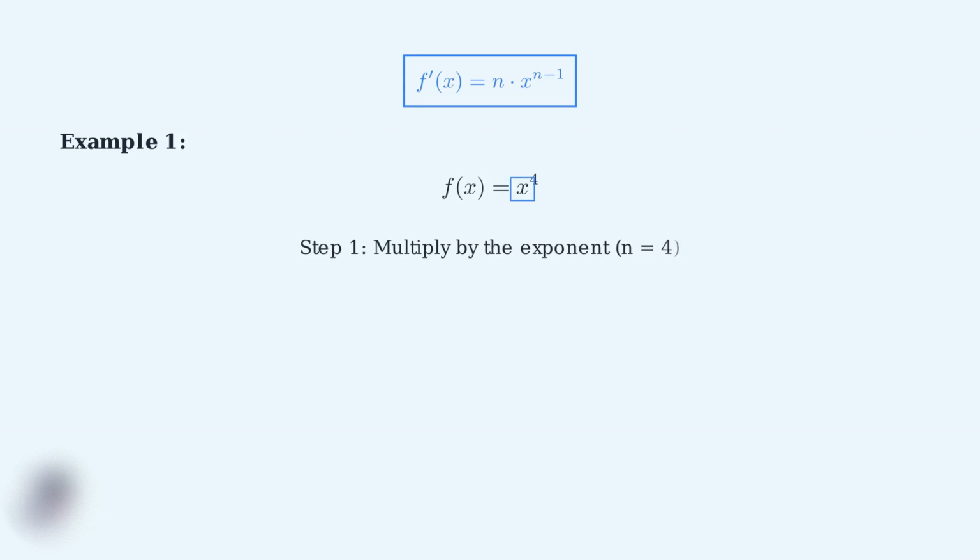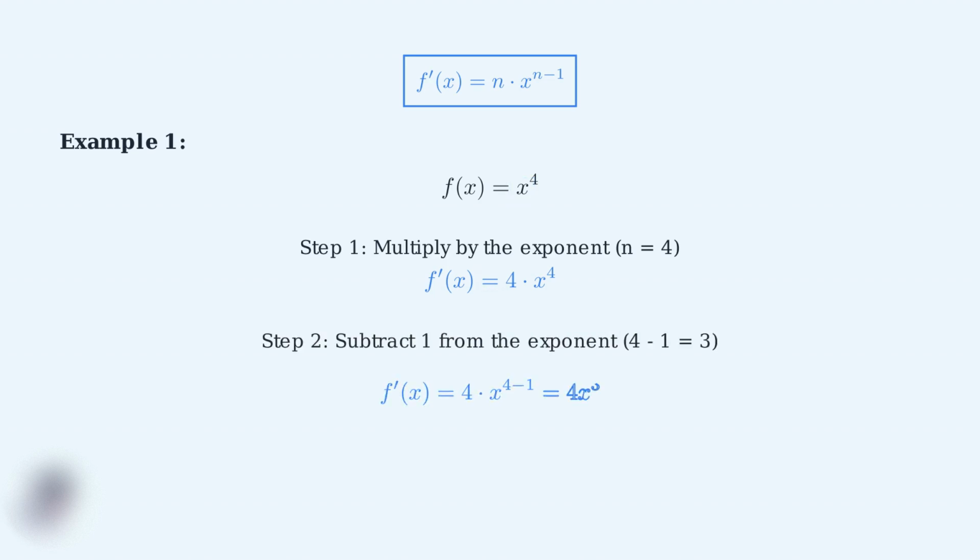We'll start with the function f(x) = x^4. We can see that our exponent n equals 4. Step 1, we multiply by the exponent. Since n equals 4, we multiply x^4 by 4, giving us 4x^4. Step 2, we subtract 1 from the original exponent. 4 minus 1 equals 3, so we get 4x^3. This is our final derivative.